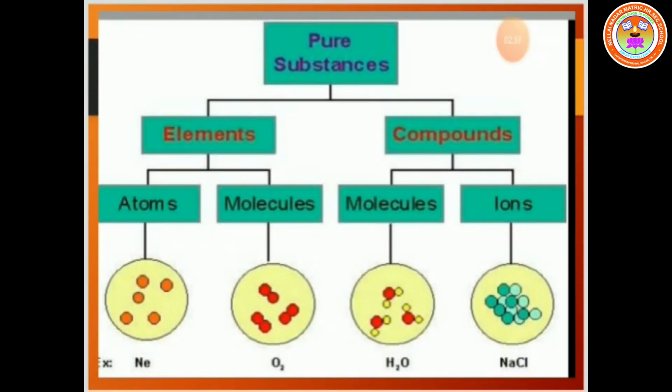The pure substances are classified into two types, element and, very good children, compound. You know one thing, the element is classified into two types, atoms and molecules. Here are some example pictures. Ne, the symbol of neon. O2, the symbol of oxygen. So compound is classified into two types, molecules and ions. Some pictures are here. H2O, then NaCl, sodium chloride.